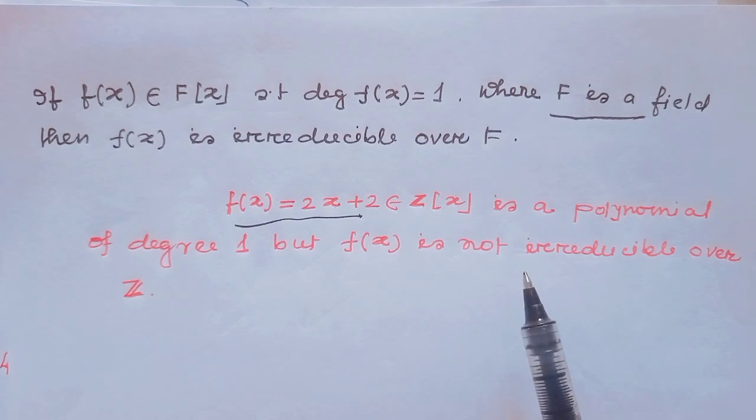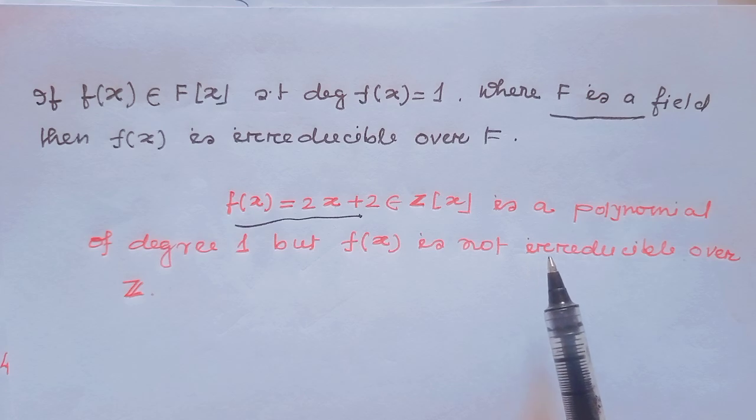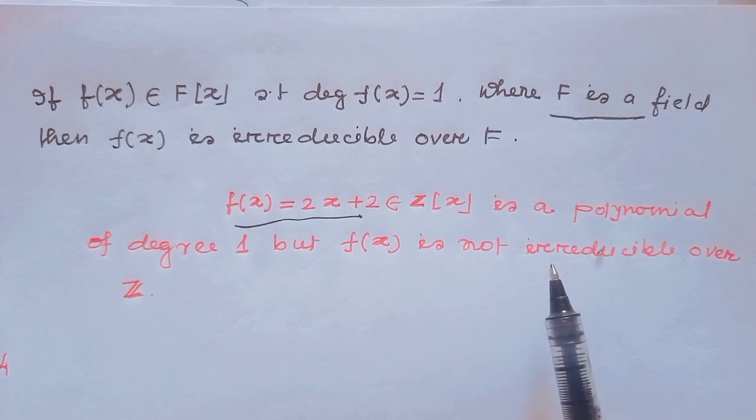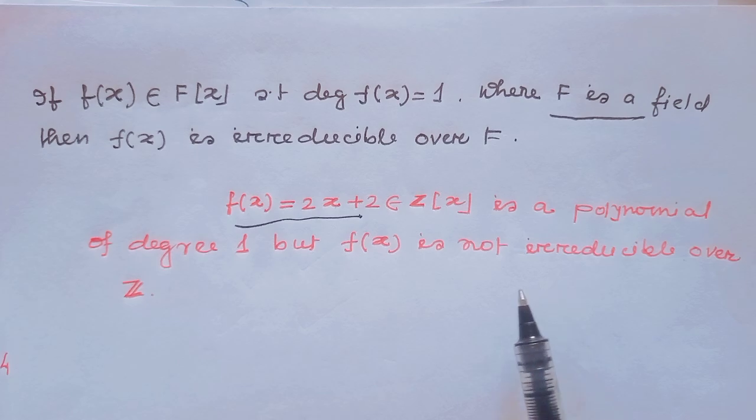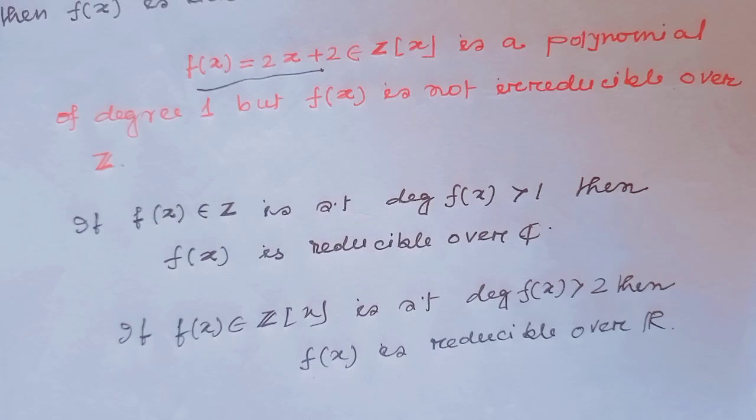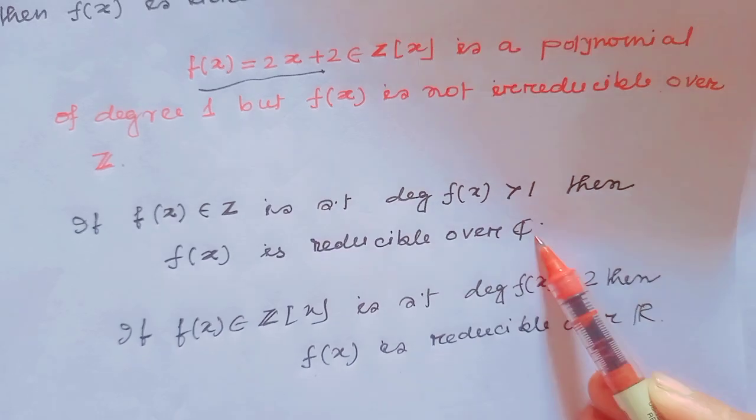If f(x) belongs to a field, then we can tell f(x) is irreducible over the field. But since Z is not a field, this polynomial is not irreducible over it. Okay. If f(x) belongs to C[x] such that degree of f(x) is greater than 1, then f(x) is reducible over C.